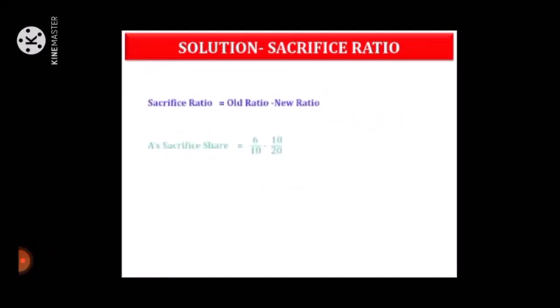Solution. Sacrifice ratio is equal to old ratio minus new ratio. A's sacrifice share is equal to 6/10 minus 10/20, which is equal to (120 minus 100)/200, which is equal to 20/200, which is equal to 2/20.